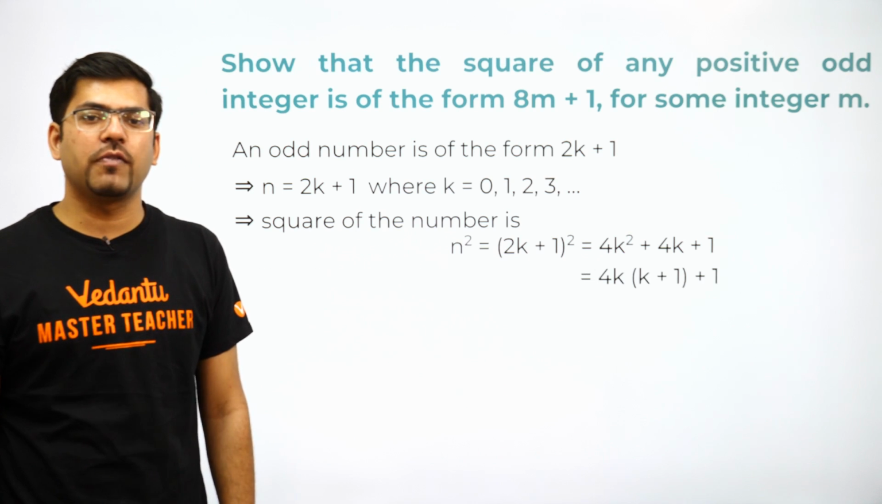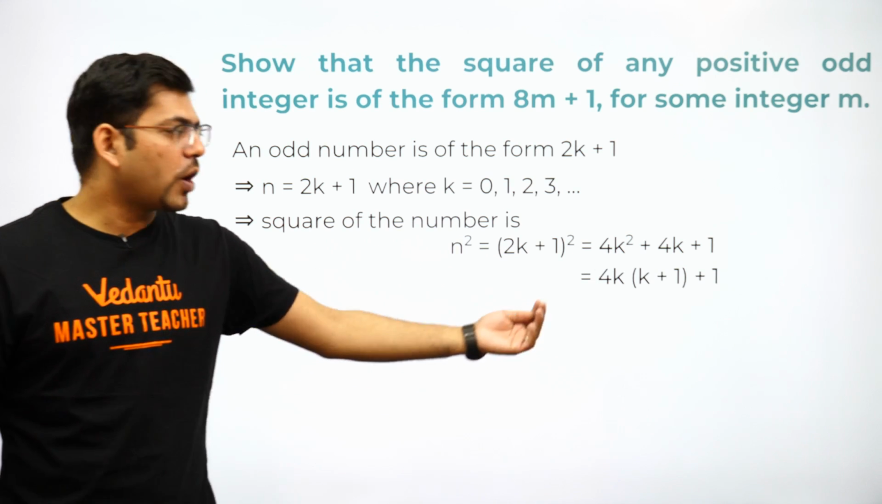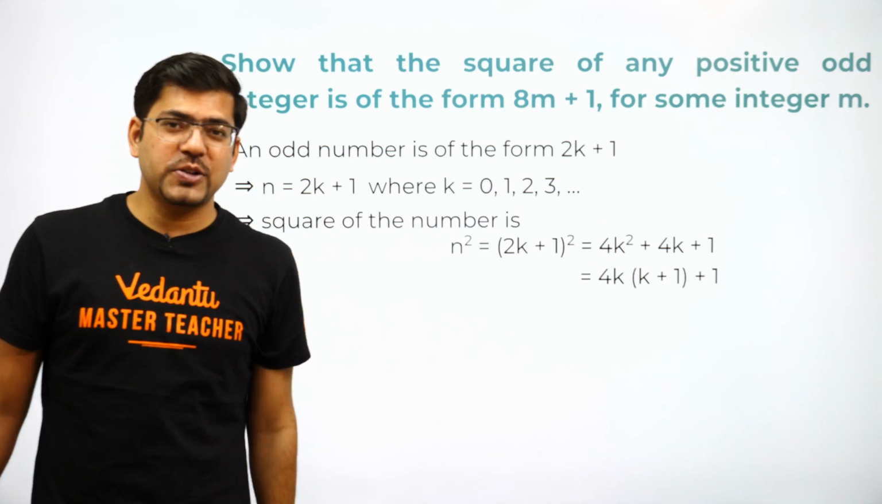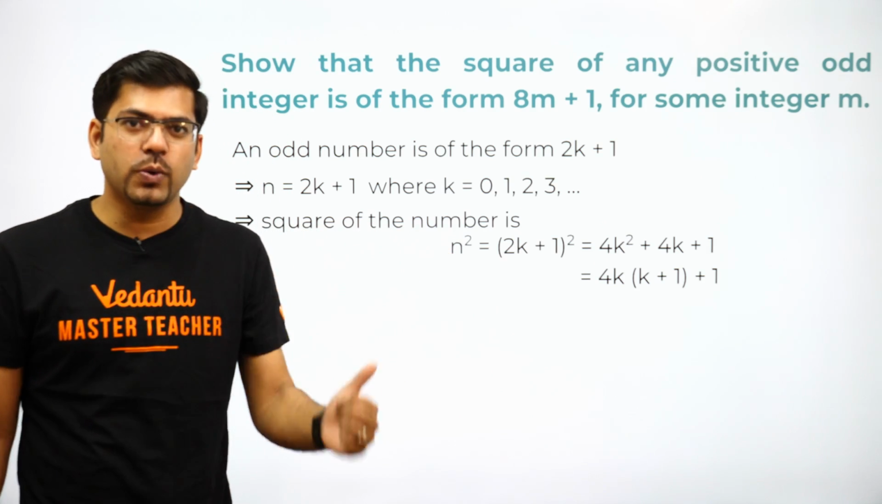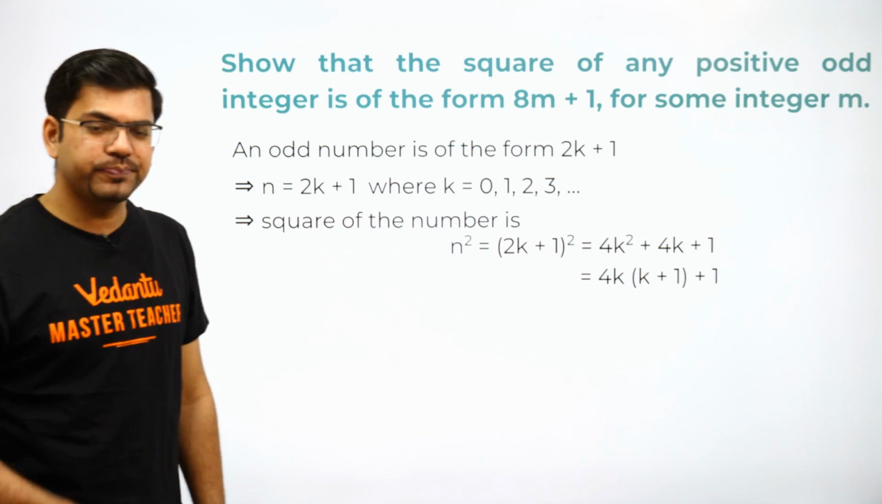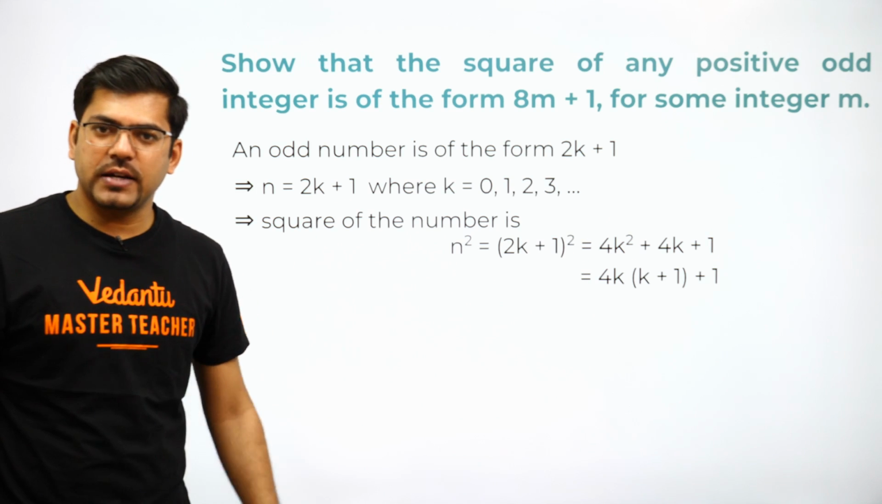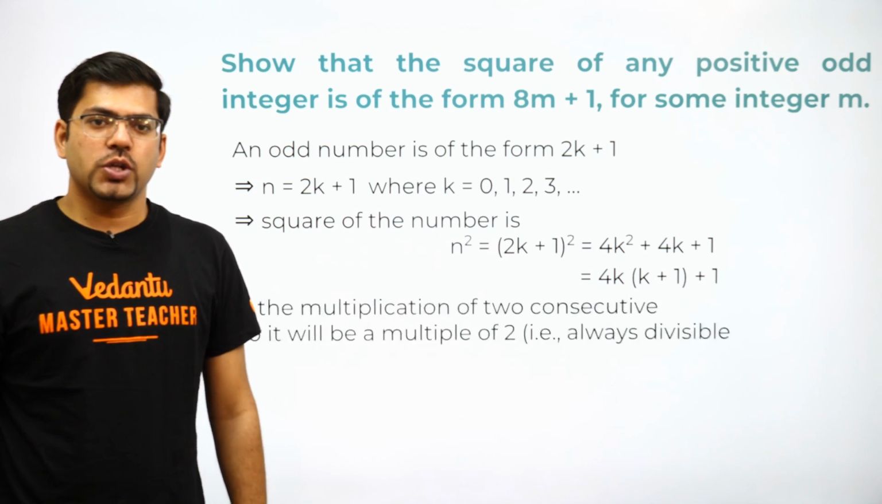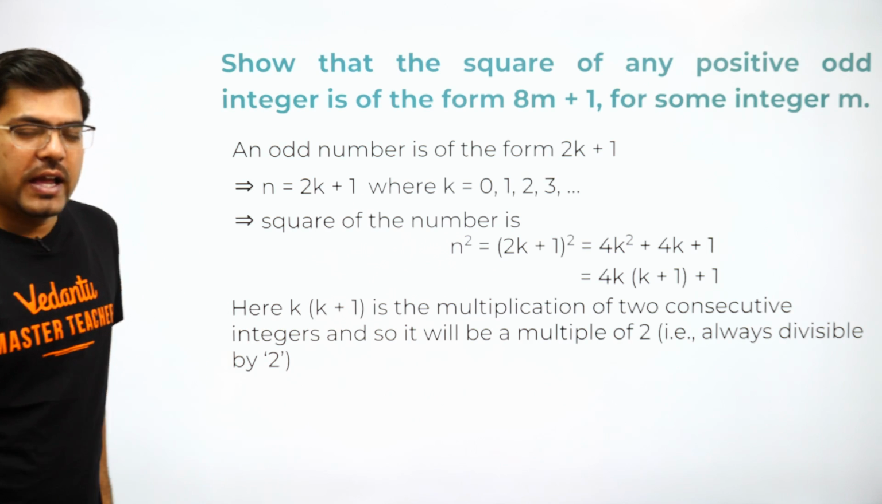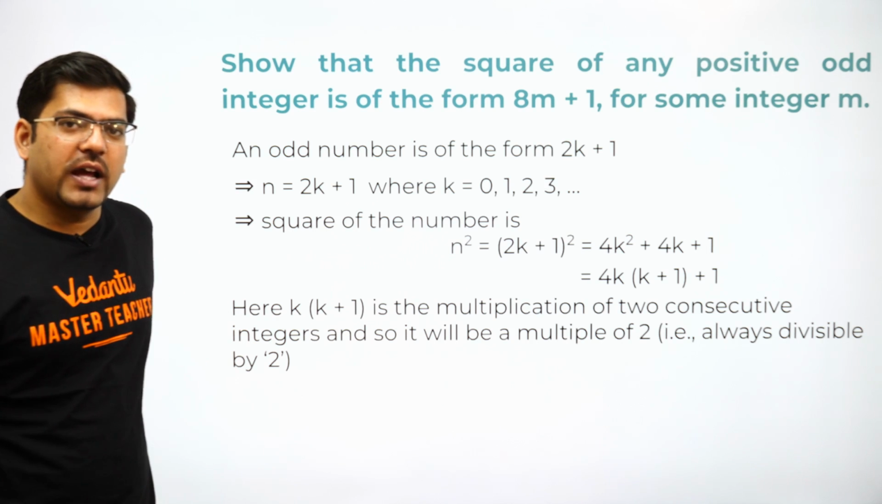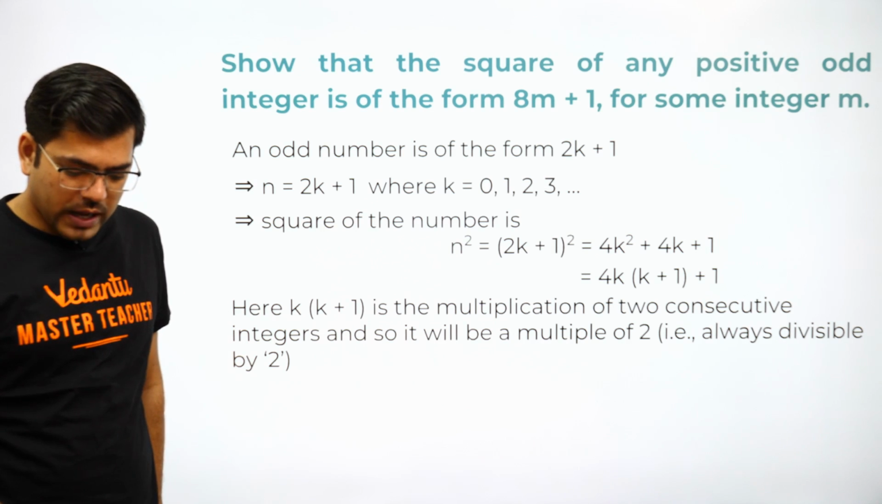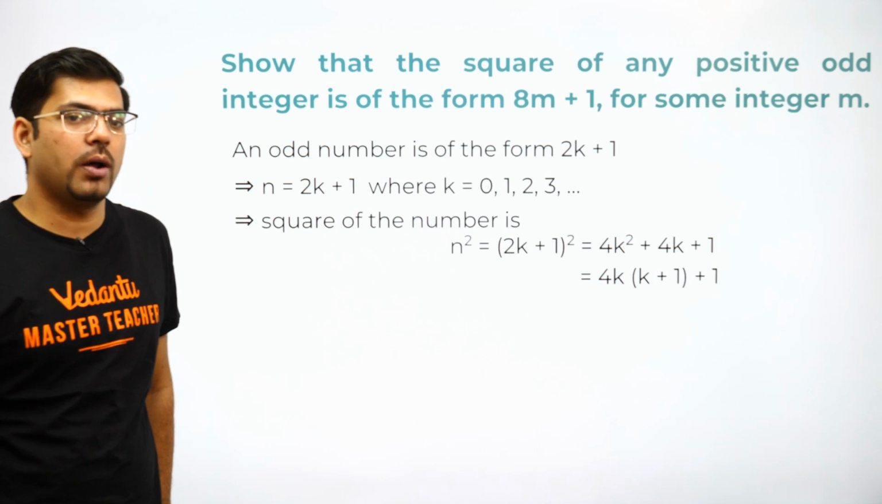And the next step here would be to take out the common factor. Now why I have taken this common, this is also very important. I'll just tell you right now. So now 4 into k plus 1, you have got this, and plus 1 remaining. So what you will do here is write down an explanation, and before writing this explanation, I'll tell you what this explanation is all about.